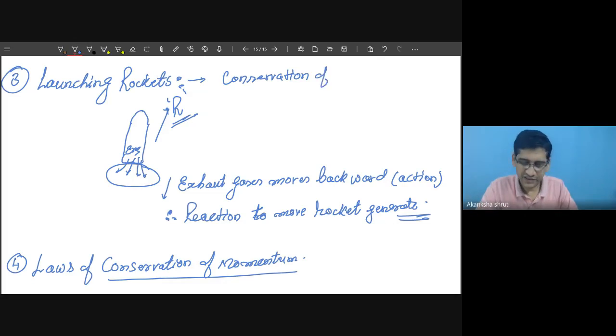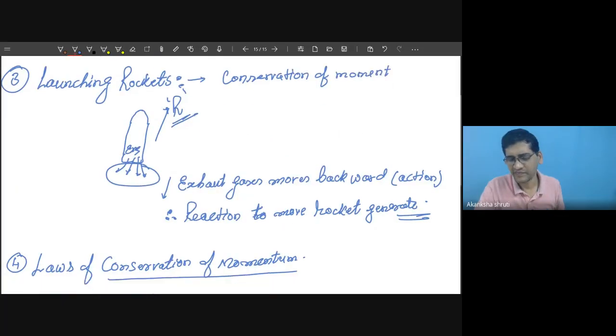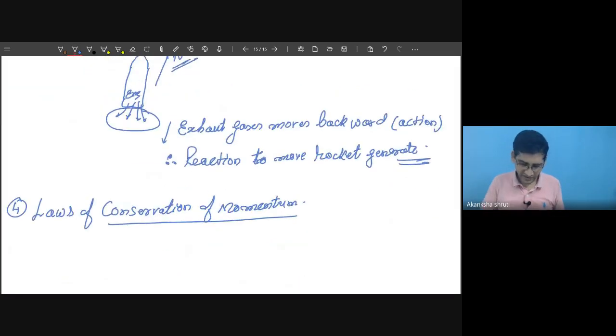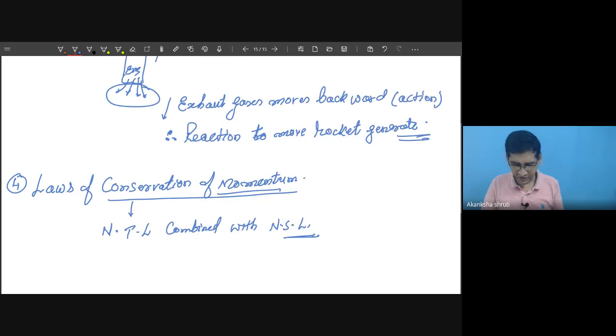It combines Newton's third law with Newton's second law, because momentum deals with the second law, but the third law has to be considered to get the result.